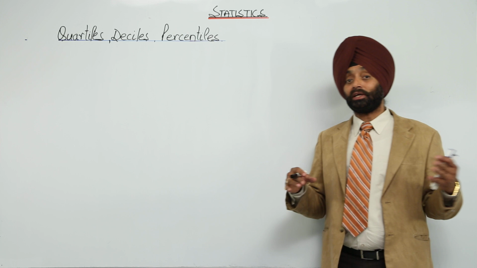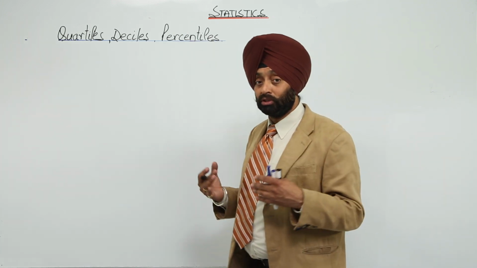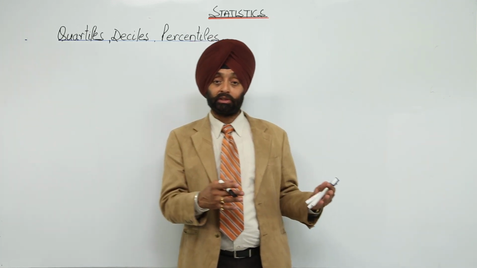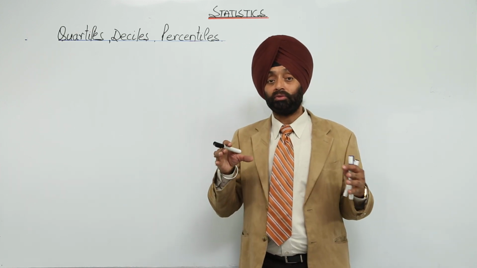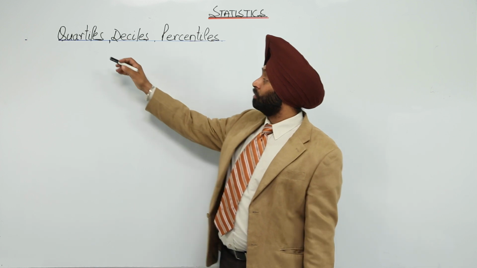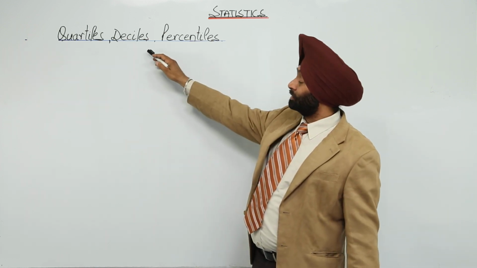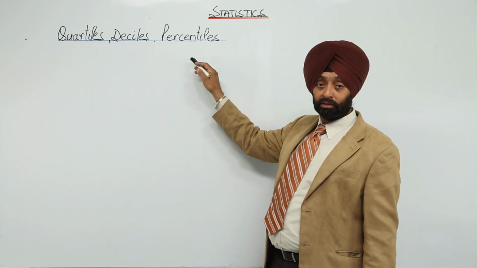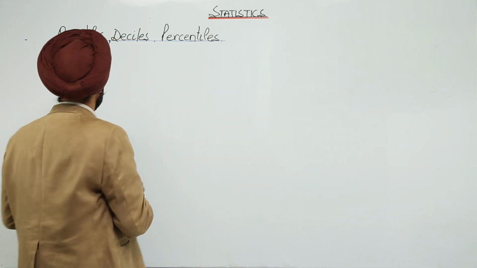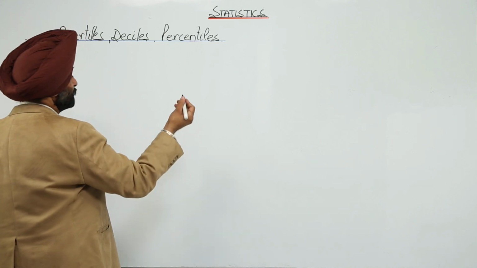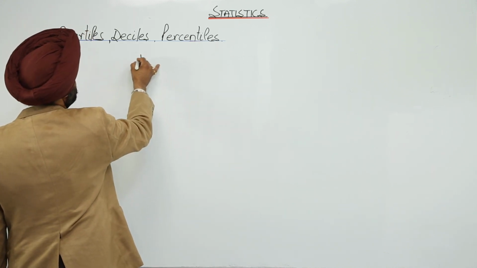These are all the terms which we are going to use in stats, either in this class or in higher classes. But the main topic for us is quartiles, deciles and percentiles. Now, what are these? A brief description.